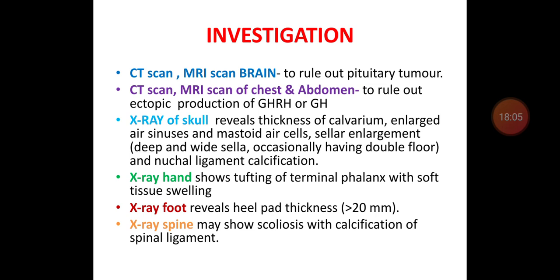There is enlargement of the sella along with nuchal ligament calcification. X-ray of the hand shows tufting of the terminal phalanx with soft tissue swelling. X-ray of the foot reveals increased heel pad thickness, more than 20 millimeters. X-ray of the spine shows scoliosis with calcification of the spinal ligament.